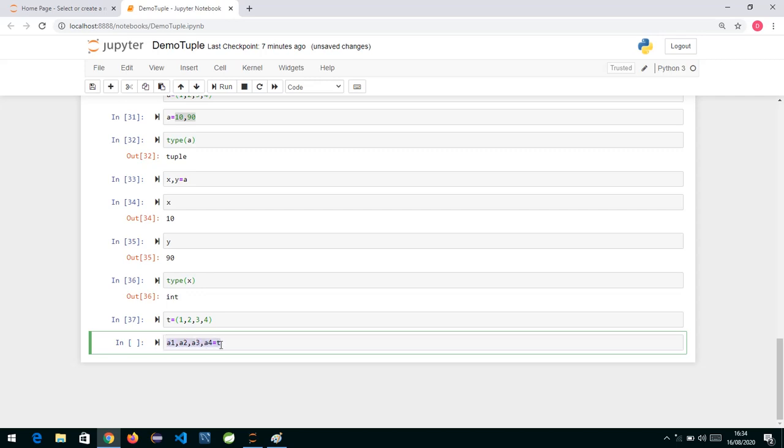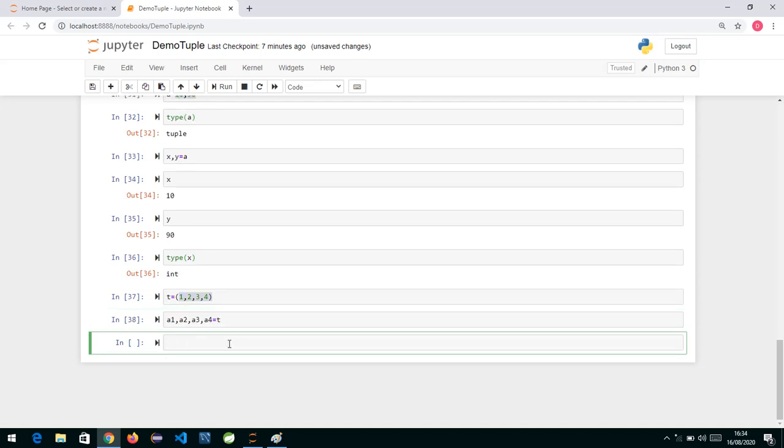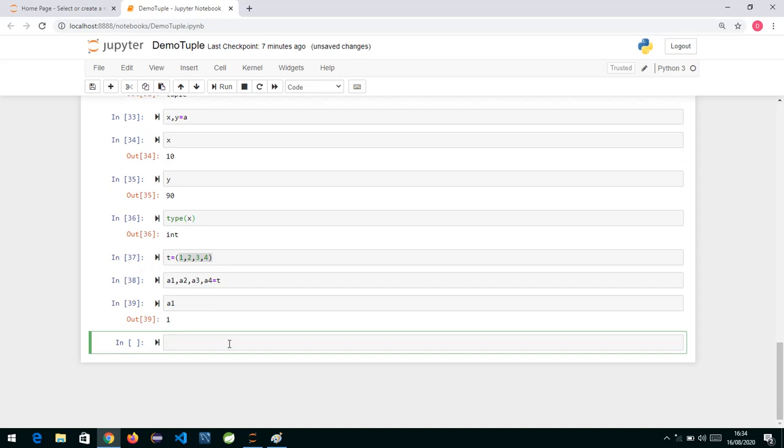So what will happen over here is, T is a tuple, it will be unpacked, and the individual items will be extracted. 1 will be assigned to A1, 2 to A2, 3 to A3, and A4 will have what? 4. This thing which we are doing over here is basically called as what? Unpacking. So if I check A1, definitely we'll see it will have the value 1, A2 will have 2, A3 will have 3, and A4 will have the value 4.